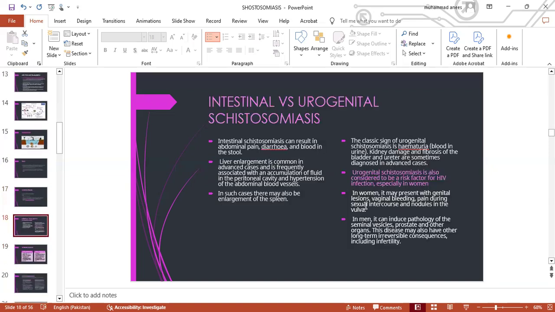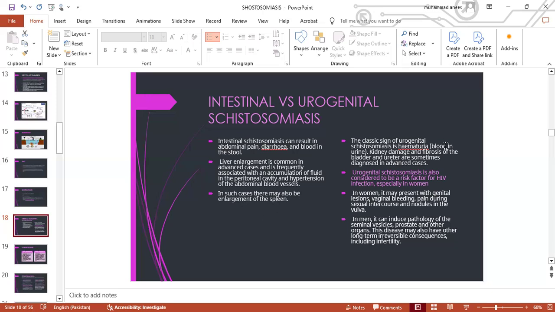Now, moving on to the symptoms of intestinal and urogenital schistosomiasis. Intestinal schistosomiasis can result in abdominal pain, diarrhea, and blood in stools. On the other hand, hepatomegaly is common in advanced cases and is frequently associated with an accumulation of fluid in the peritoneal cavity, known as ascites, and hypertension of the abdominal blood vessels, which is portal hypertension. In such cases, there may also be an enlargement of the spleen.